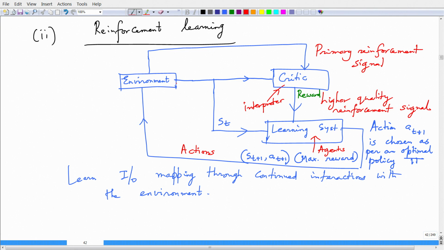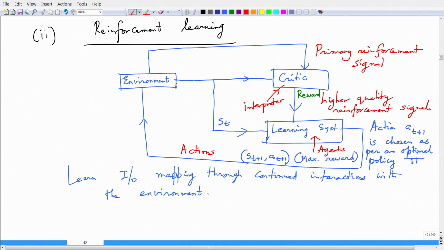A second example is, say, learning music from a teacher, right. So, a teacher is teaching music to me and the actions that I have to take would be to maximize my reward, and my reward would be to learning more songs in a particular music session. So, if I have to learn more songs in the session, I have to take certain optimal steps, which is I have to sing whatever I am taught pretty well, right. And this is again fed back to the environment, which is the teacher.